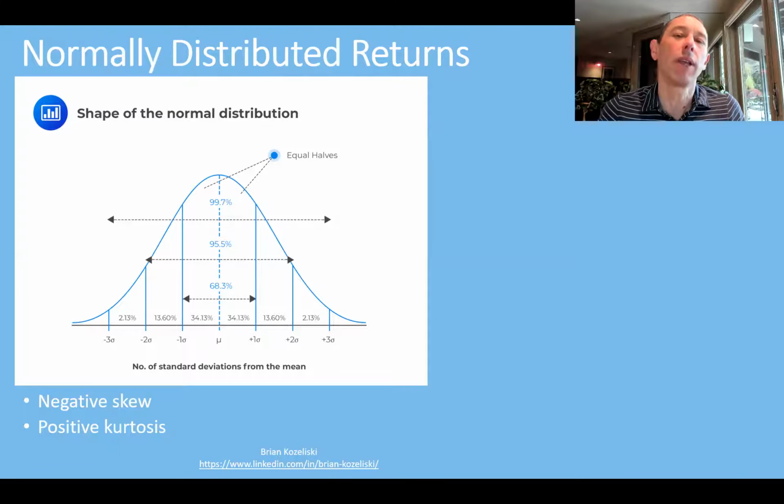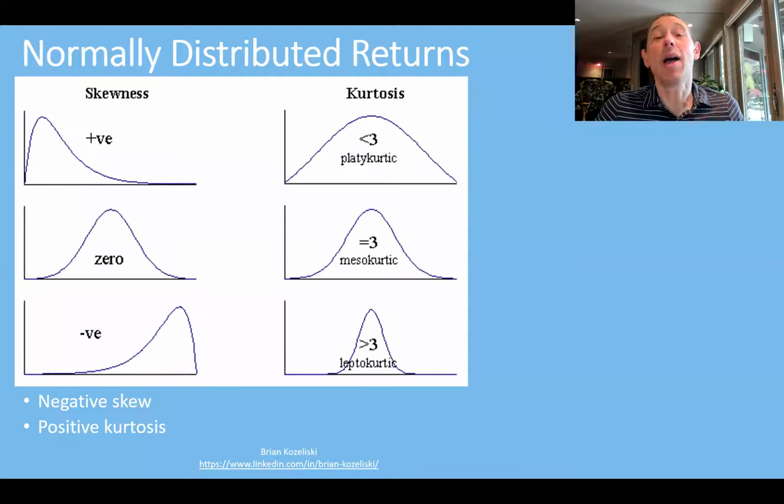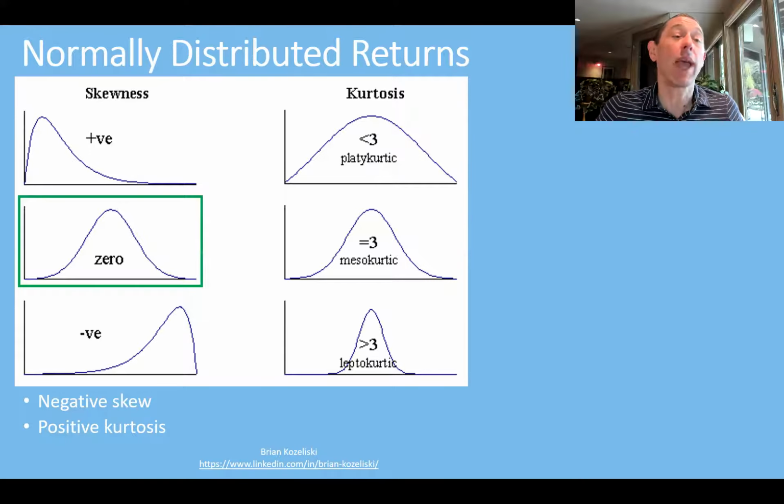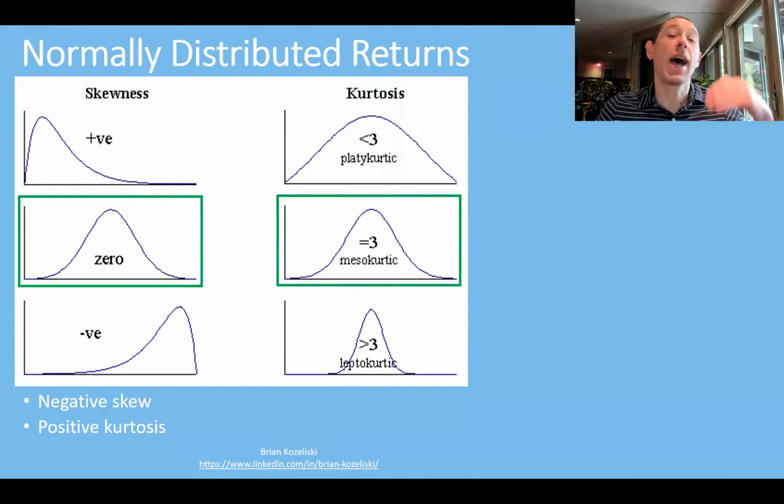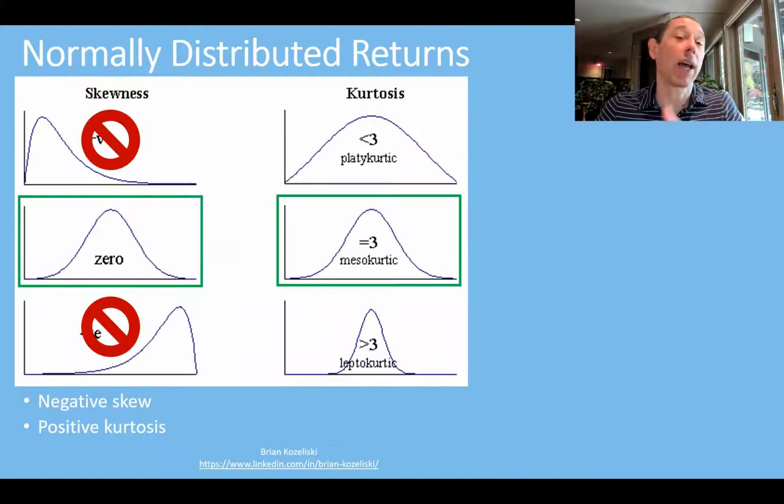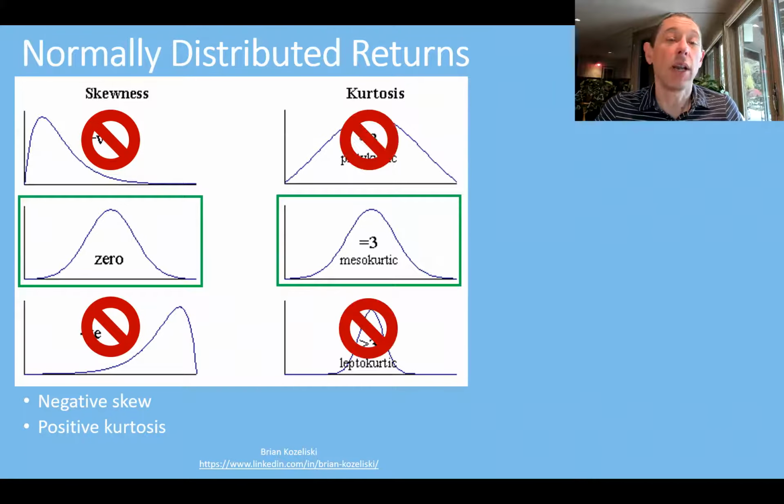Now, clearly, a lot of these things are complete nonsense, but what I want to talk about is the distribution problem. So the model also assumes that asset returns are perfectly normally distributed. So that means the only two moments of the data that we care about are the mean and the standard deviation, okay? But it turns out not all data sets are perfectly normally distributed. But this model says, yeah, look, we have to have zero skewness. We have to have a normal kurtosis of 3, and that any kind of skewness, positive or negative, is not allowed, and any kind of excess kurtosis is not allowed either. But it turns out that's not the case.